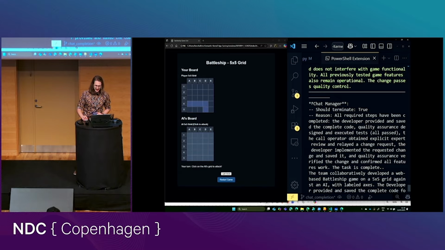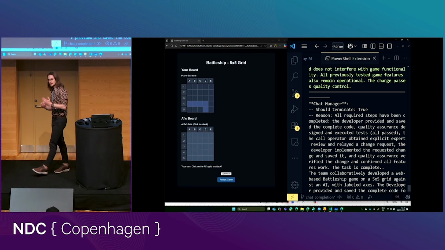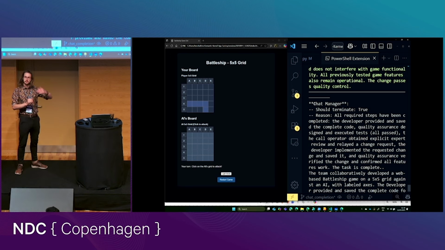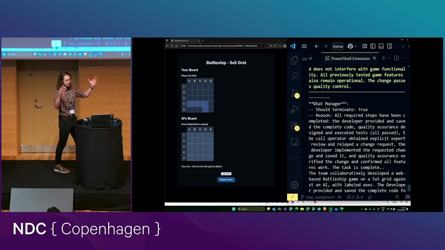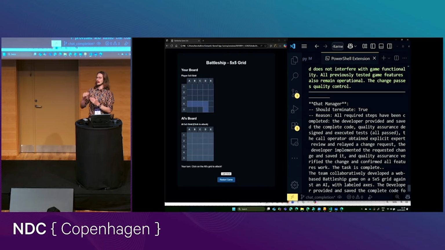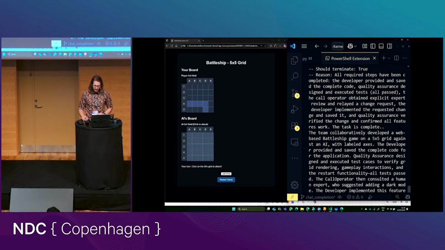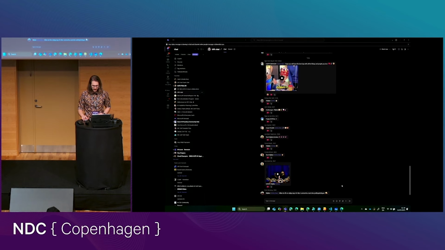Stay down. The chat manager now says, should terminate true, because it has looked at all of the instructions that I've given it. It's looked at what has actually happened across this multi-agent collaboration, and it has determined that all of the goals that I set out for it have been achieved. It gives us a reason, and then it allows us to actually, come on.